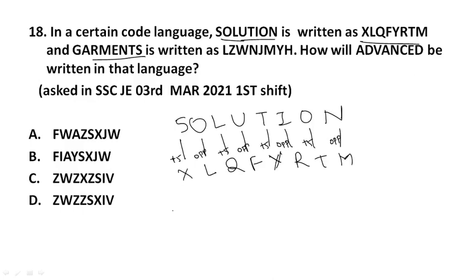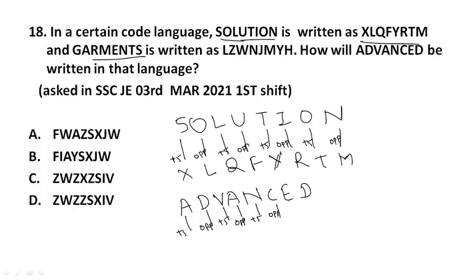What do we have to find? Advanced. The same way, first plus 5, then opposite, again plus 5, opposite, plus 5, opposite, plus 5 and opposite. Okay.